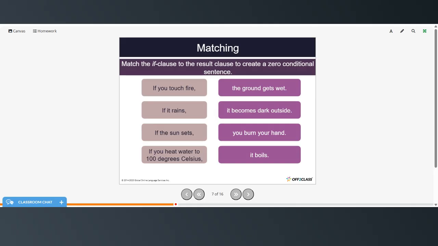Now match the if clause to the result clause to create a zero conditional sentence. You can pause the video, try these on your own, and then restart when you're ready to check your answers. If you touch fire, you burn your hand. If it rains, the ground gets wet. If the sun sets, it becomes dark outside. And if you heat water to 100 degrees Celsius, it boils.